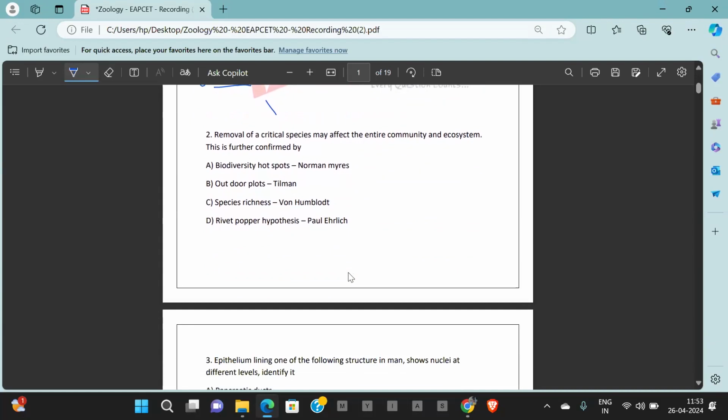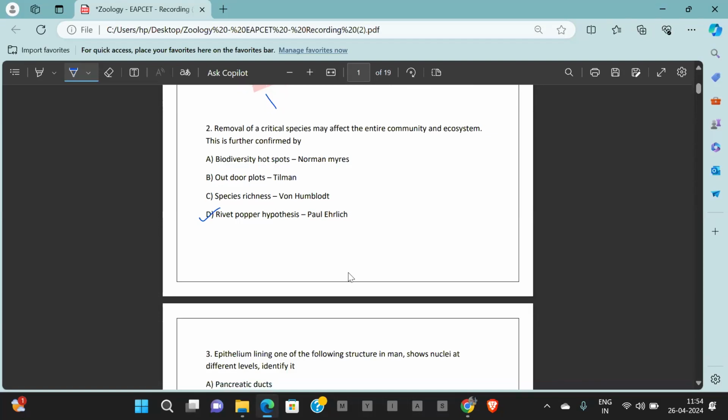Next, removal of critical species may affect the entire community and ecosystem. And this is further confirmed by who gave this hypothesis? It's given under the rivet popper hypothesis by Paul Ehrlich, where he told that if you remove some very important species from the ecosystem, like the very important rivets of an airplane, the airplane will become unstable. In the same way, the removal of critical species from the ecosystem will also bring instability to the ecosystem. This is the rivet popper hypothesis, by Paul Ehrlich.